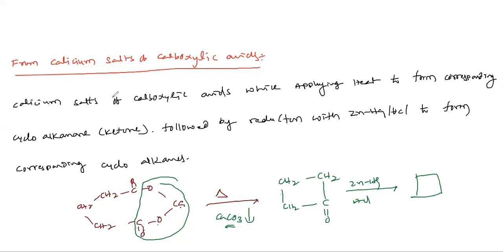From calcium salt of carboxylic acid. Calcium salts of carboxylic acid, while applying heat, form cyclohexanone. It is a ketone, followed by reduction with zinc amalgam HCl, that is Clemmensen reduction. It forms cyclohexane. Whatever cycloalkanone we get, we then get the cycloalkane. Here heat is needed, loss of CaCO3, the precipitate forms. Then again, cyclobutanone reduction with zinc amalgam HCl gives cyclobutane. As many carbons as we take, the ring grows.